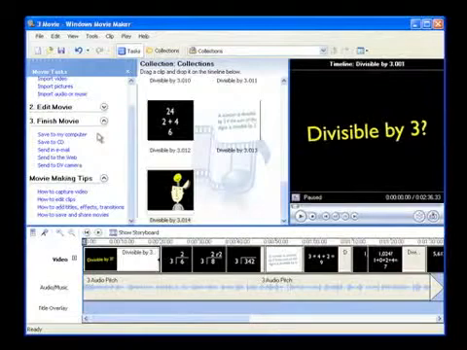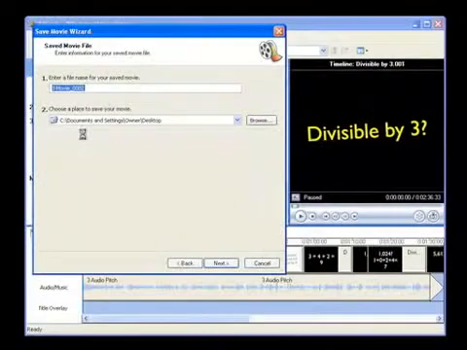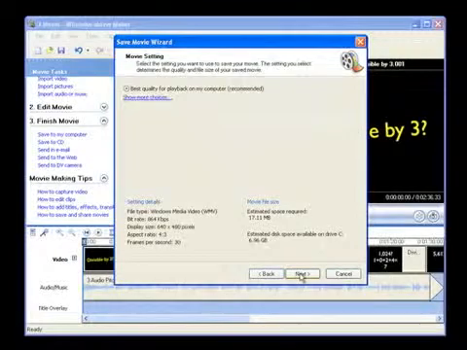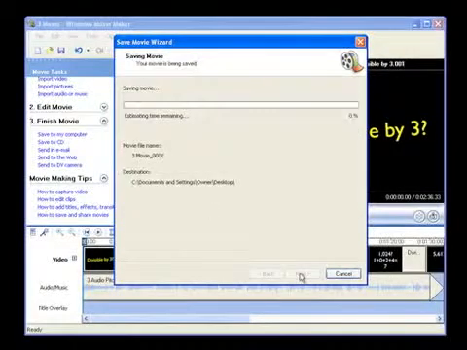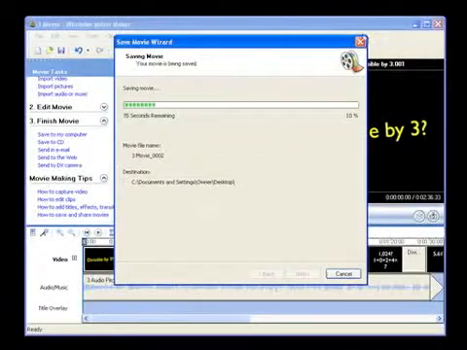Windows Movie Maker will only export to the Windows Movie or Windows Video format, WMV, Windows Media Video. After that, we can convert it. So I click on the Finish Movie tab and save it to my computer. I click Next. You want the best results, and now it's saving.